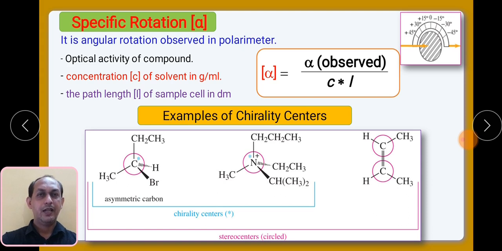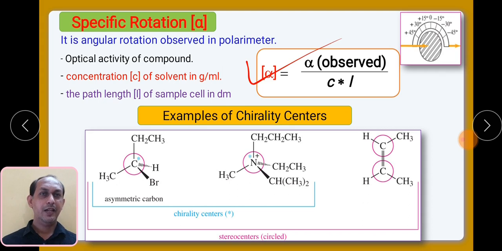The optical activity of any chiral compound will depend upon the concentration, which is always taken as, say, 1 gram per ml, and the path length of the sample cell, the cell in which we are taking the sample. It is always taken in decimeters.